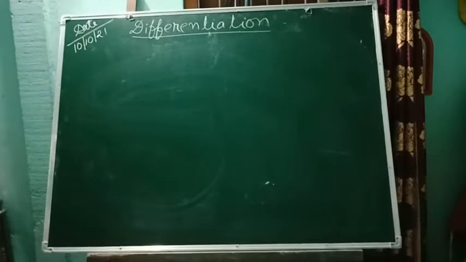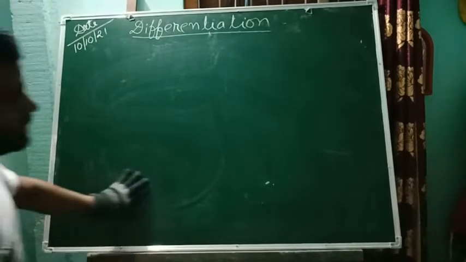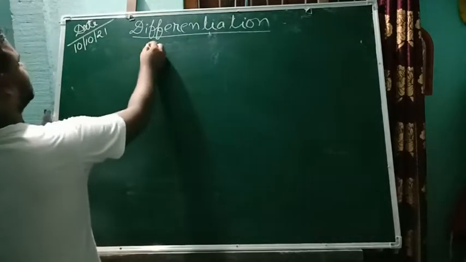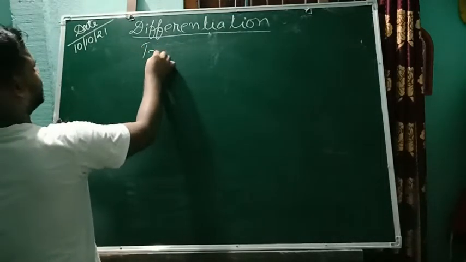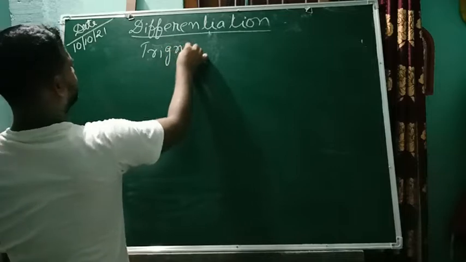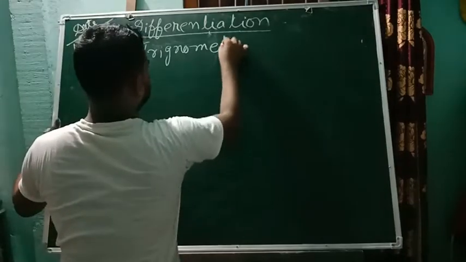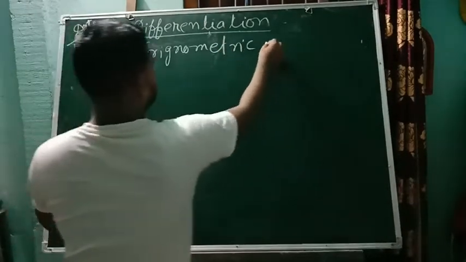Now we will move to the derivative of trigonometric functions.